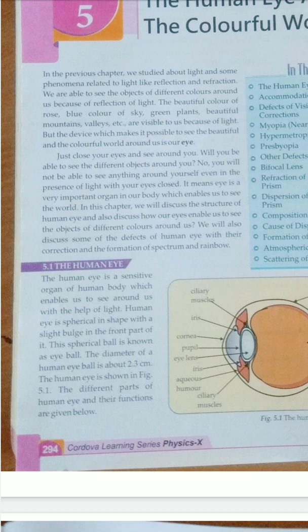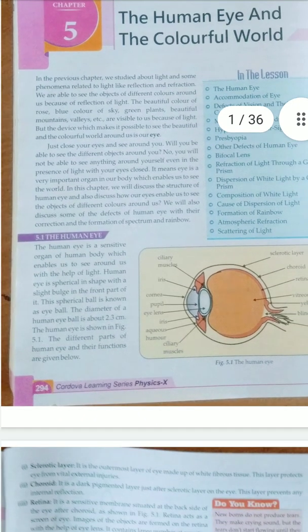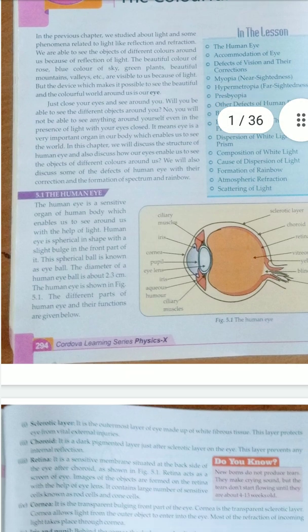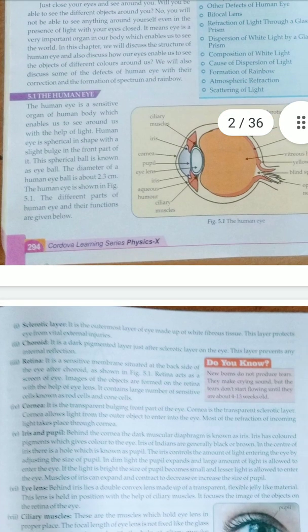Now there are some points given in Figure 5.1 with a labelled diagram of a human eye. Here it is given that the human eye is a very sensitive organ in the human body which enables us to see around us. Okay, it is a spherical ball type and the diameter of the eyeball is approximately 2.3 centimetres. So what are the different parts of the human eye? We can see in the figure.